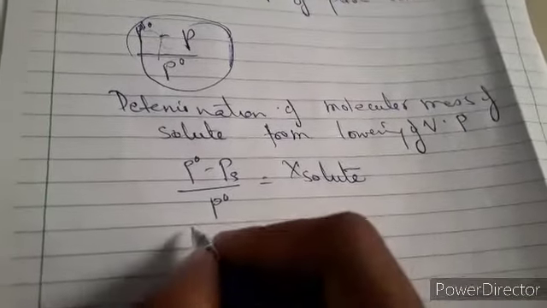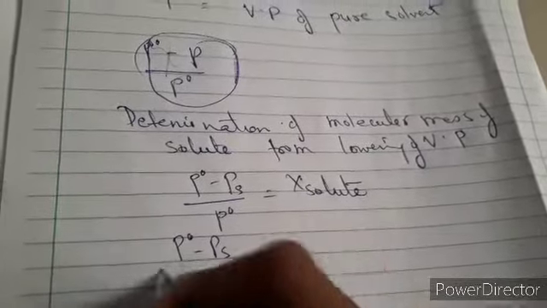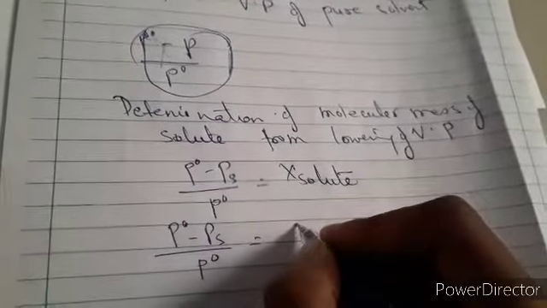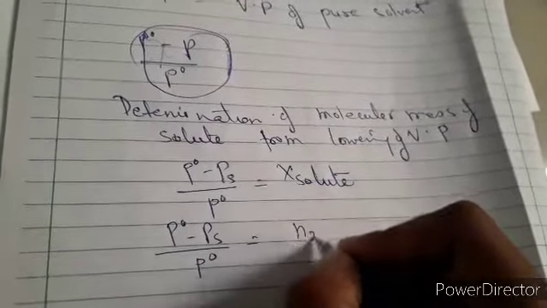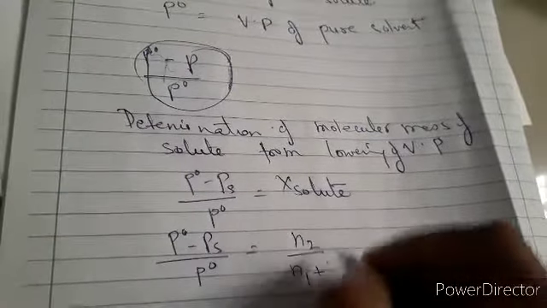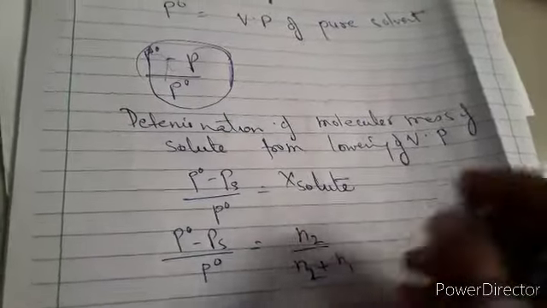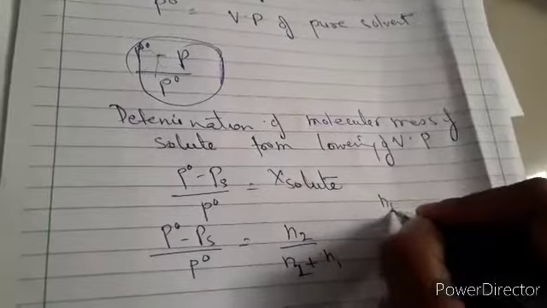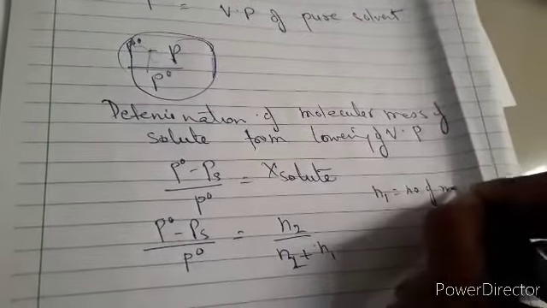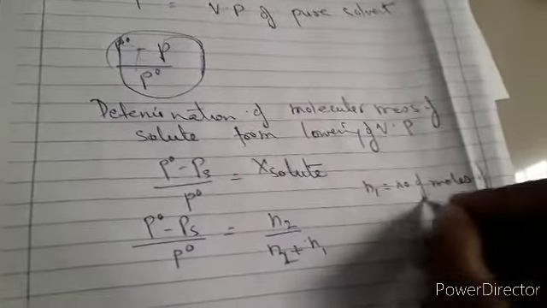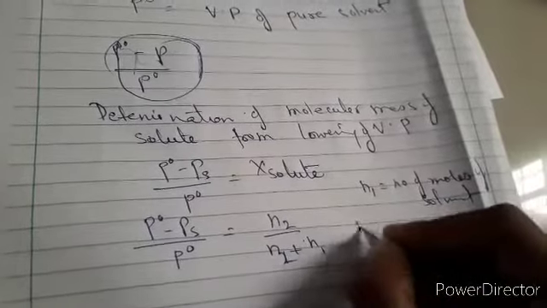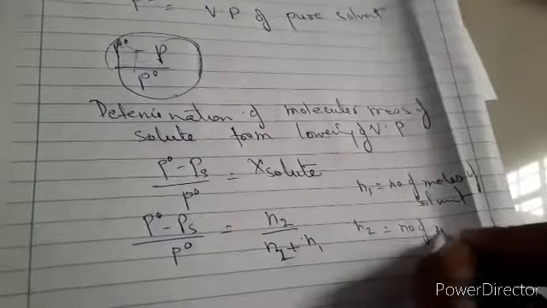This solute is non-volatile, you can do it in this manner, we write it in terms of number of moles, N2 over N1 plus N2, you know it very well. N1 is number of moles of solvent and N2 is number of moles of your solute that is non-volatile in nature.